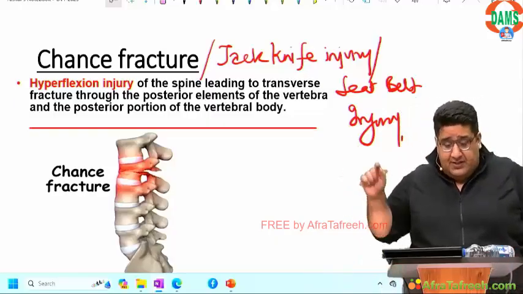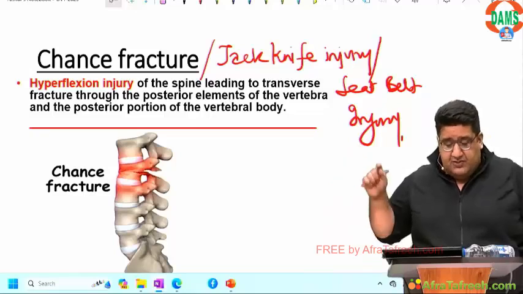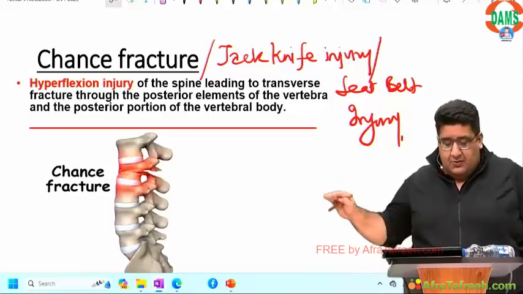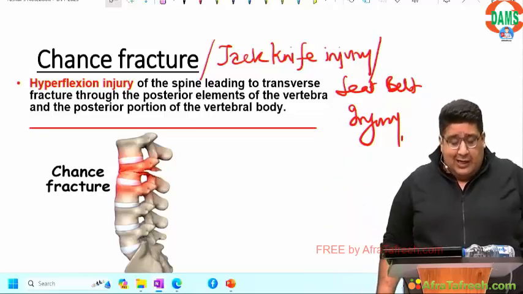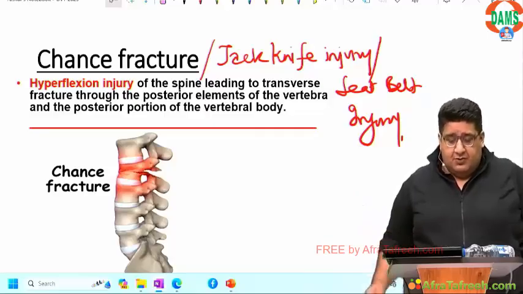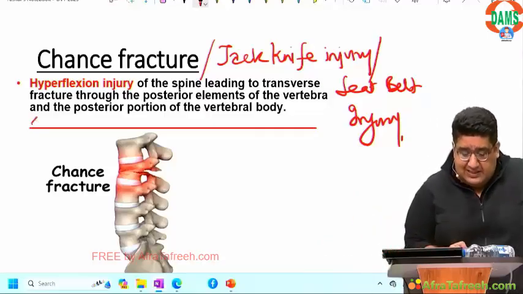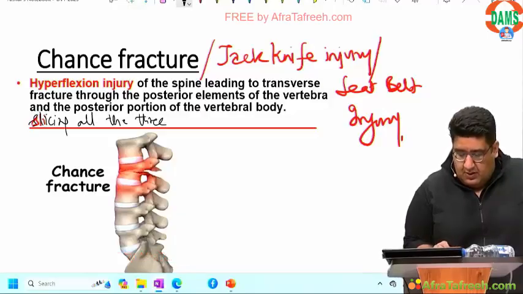So hyperflexion injury of the spine leading to transverse fracture throughout the posterior elements of the vertebra and the posterior portion of the vertebral body, slicing, write down, slicing all the three columns of spine.